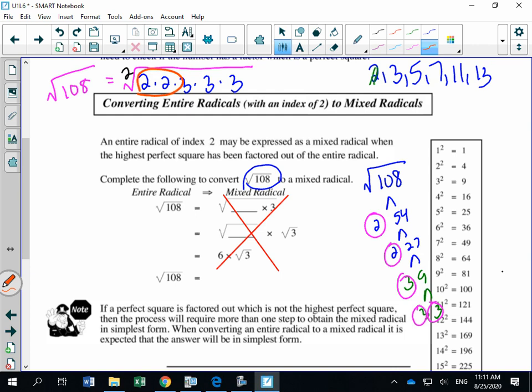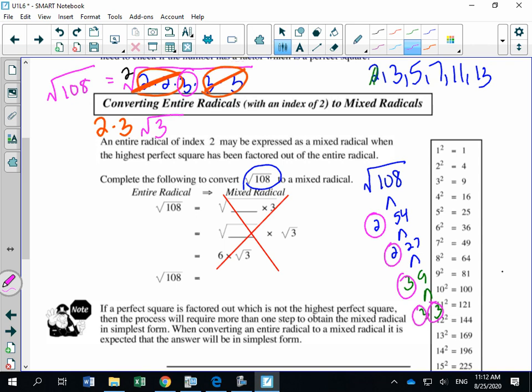I've got a pair of 2s and a pair of 3s. For every pair you circle, you're going to cross out that pair, and you always take out one number. From this pair of 3s, I'm going to cross out that pair, and I'm going to take out one 3. And what I have left over must stay under the radical sign, and that's a 3.